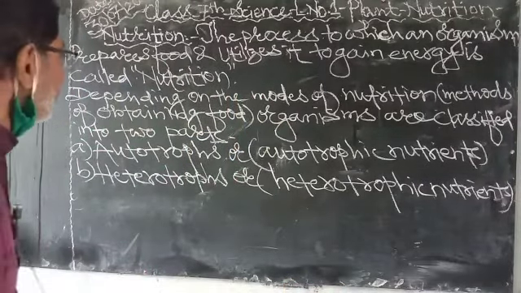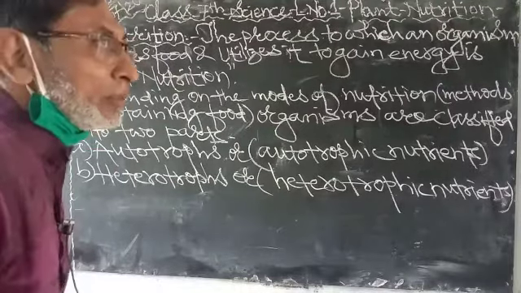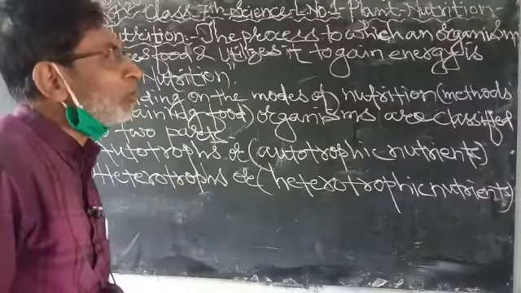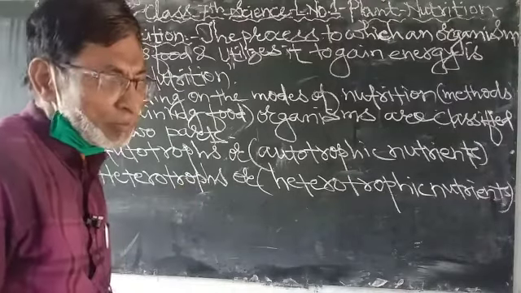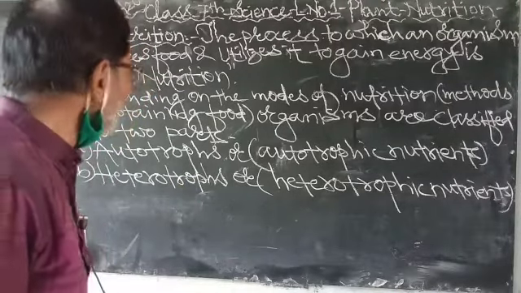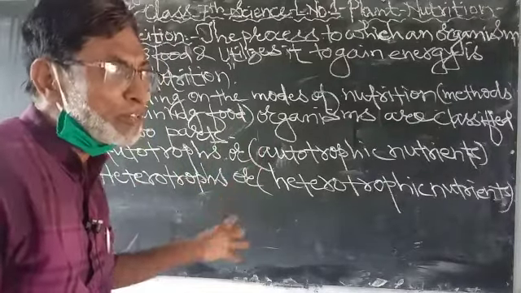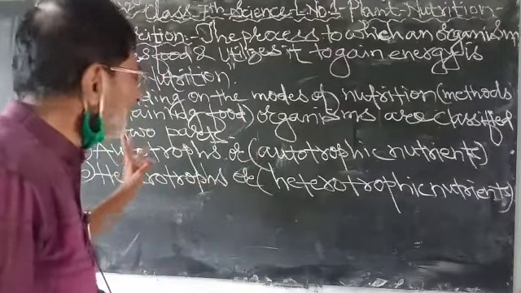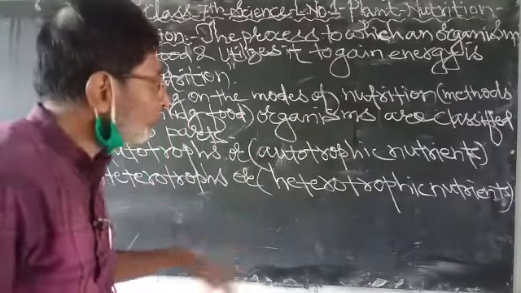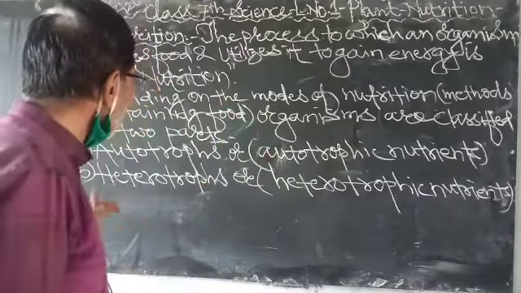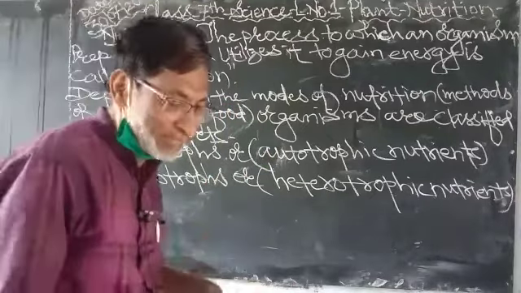Now, after that, depending on the modes of nutrition, that is, methods of obtaining food. Modes of nutrition means methods of obtaining food. Organisms are classified into two parts.